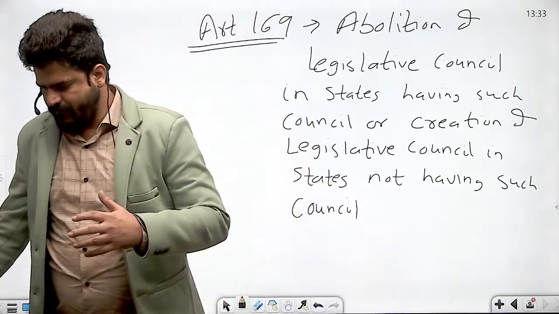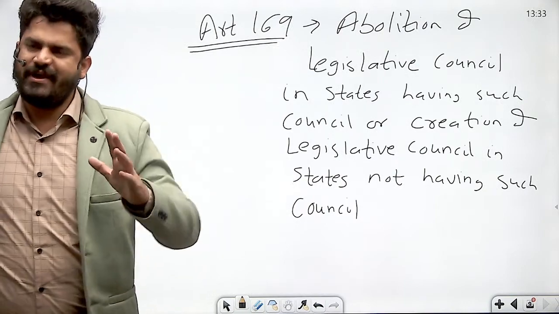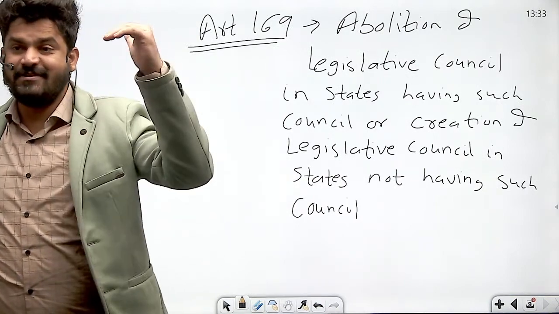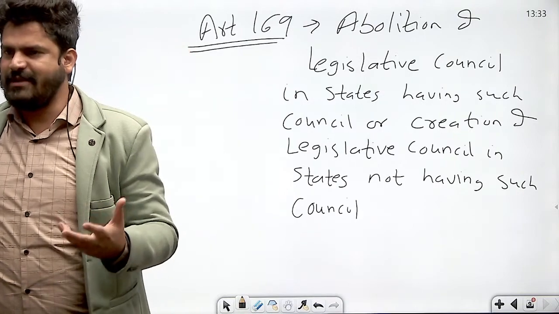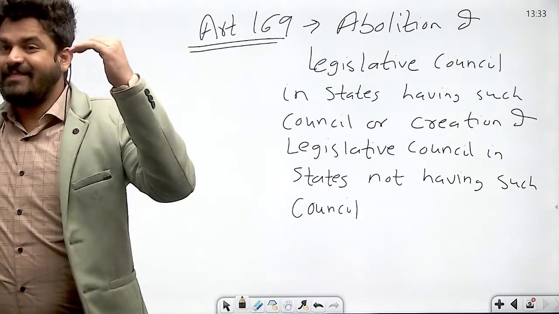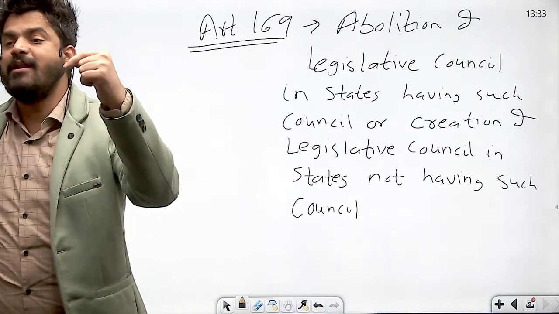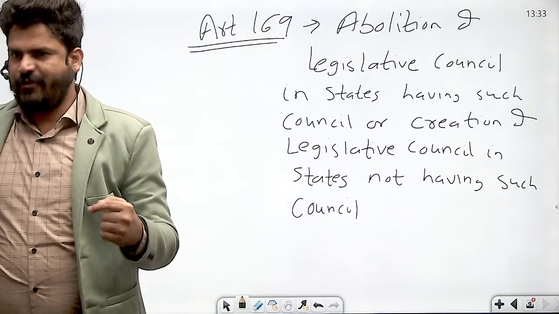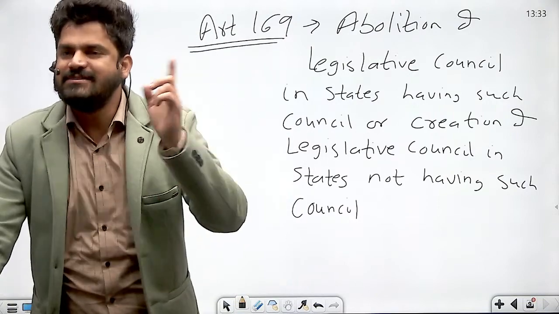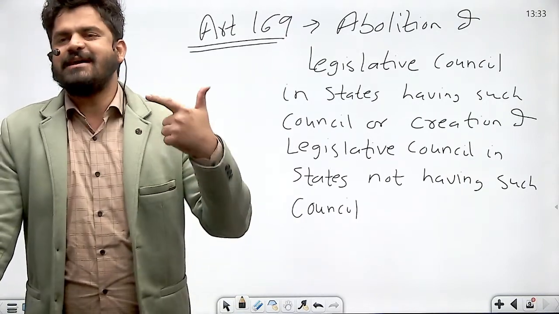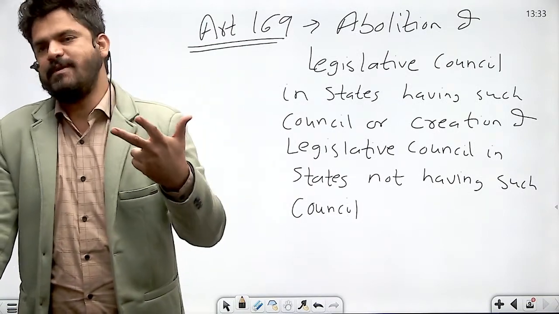Now remember that the Constitution of India provides for bicameral parliament, bicameral legislature at the central level. Bicameral means having two houses. So at the central level, the Constitution of India provides for bicameral parliament. Right? For example, the Parliament of India consists of President of India, Council of States and House of the People.